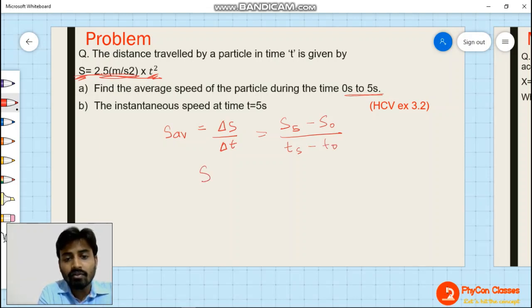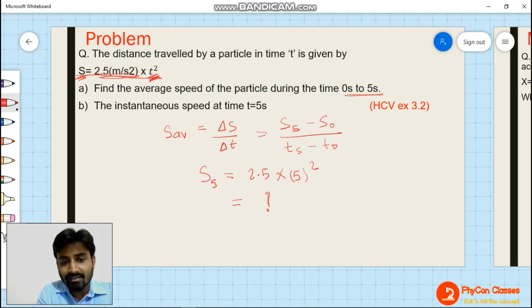So how will you find out s at 5 seconds or s at 0 seconds? S at 5 seconds, you have to put t as 5 because t is representing time. So 2.5 meter per second square into time square, and time is 5 square. So that is going to give you the displacement at this point.